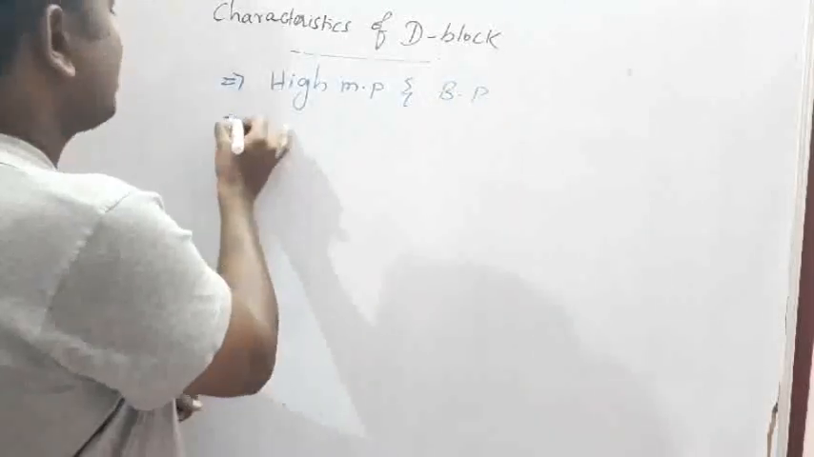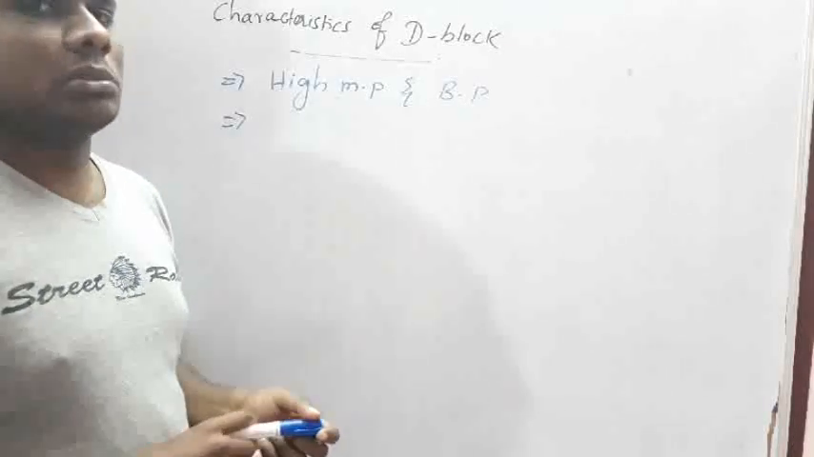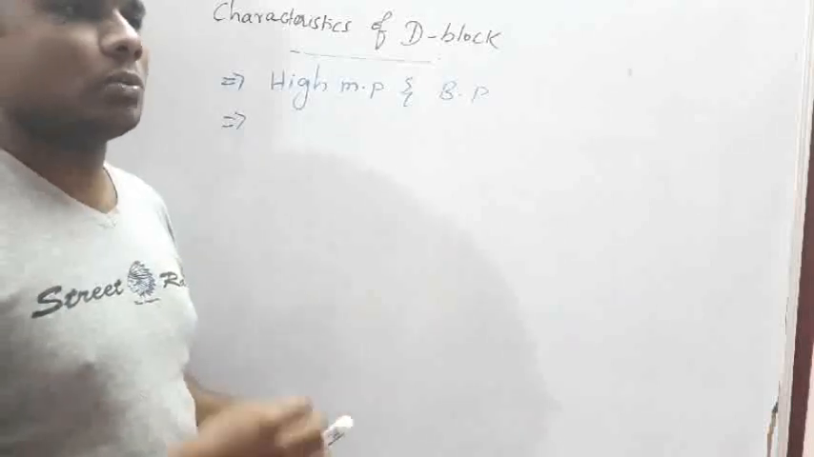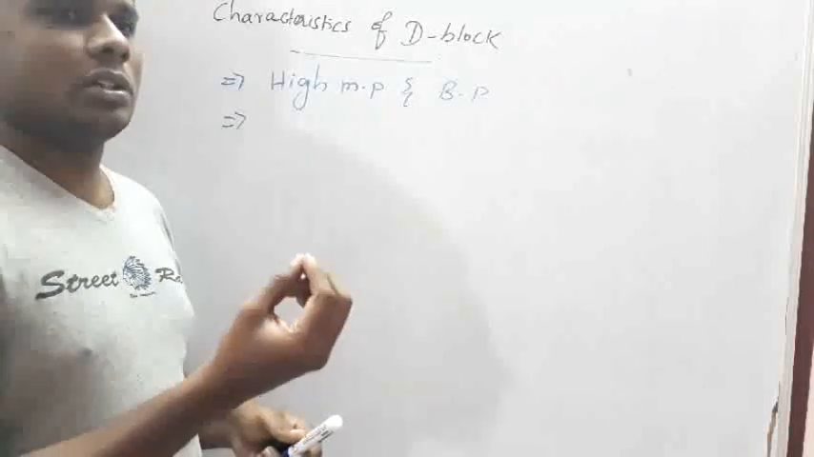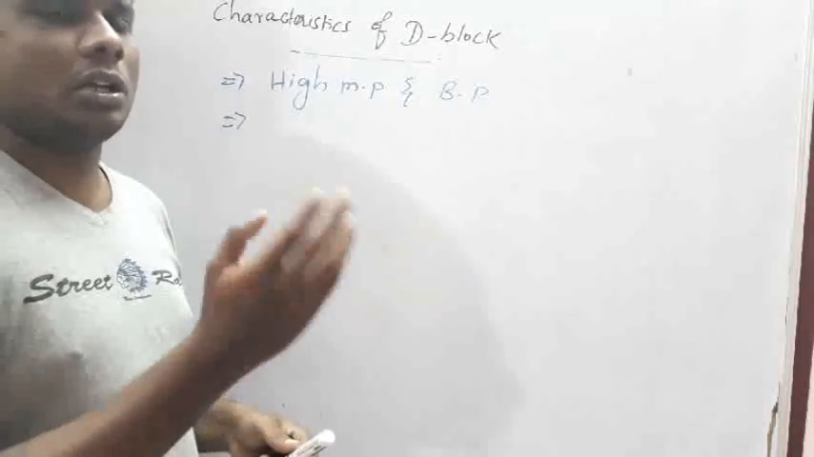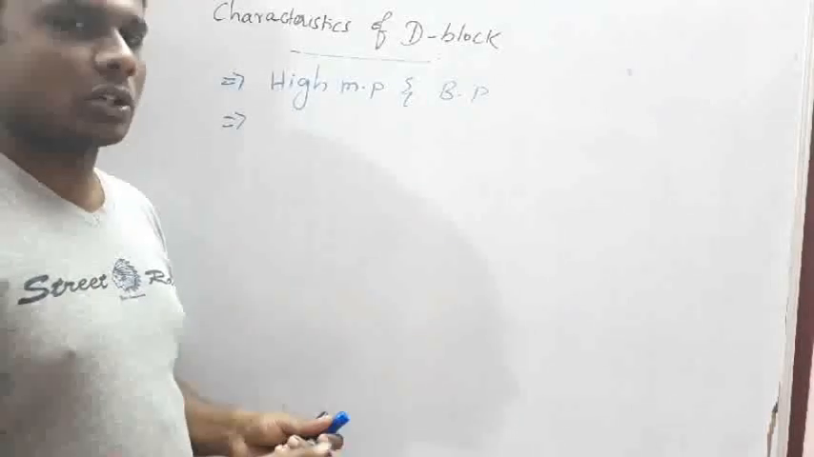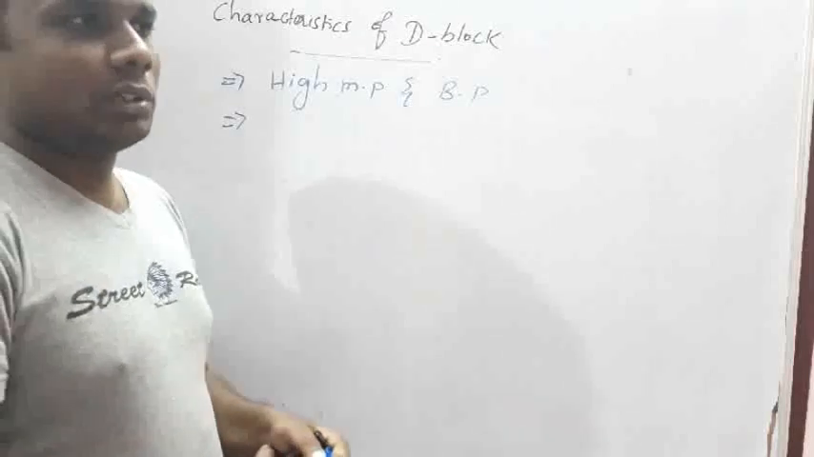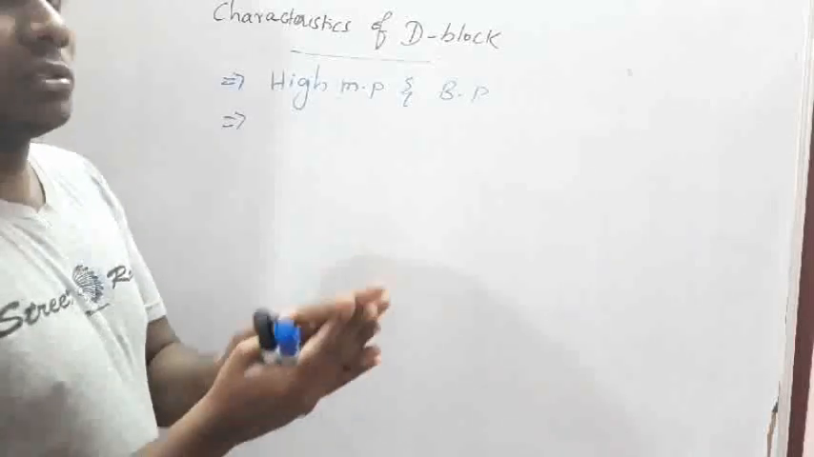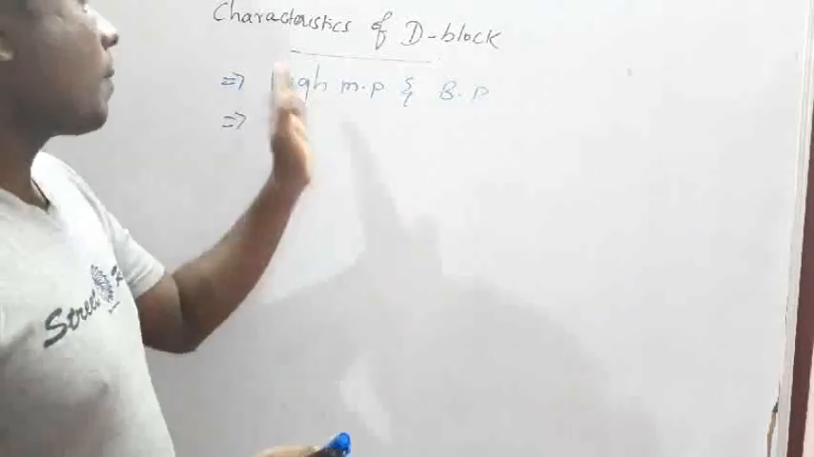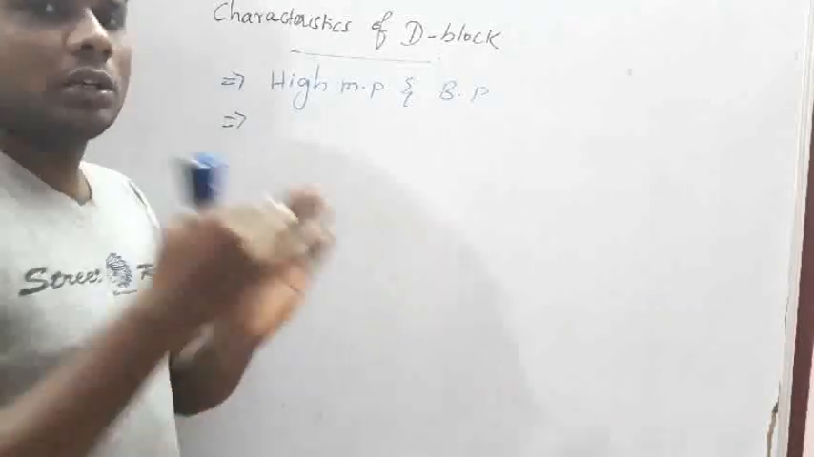Then electropositivity: these are electropositive elements, but less electropositive. The electropositivity is in between S and P block. What is meant by electropositivity? It is the tendency to lose electrons, loss of electron. So the electropositivity of these elements has a character between the S block and P block.